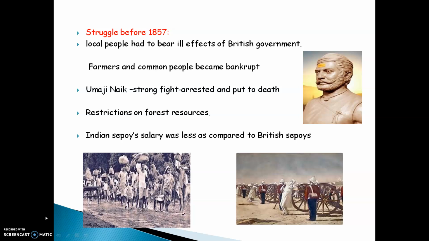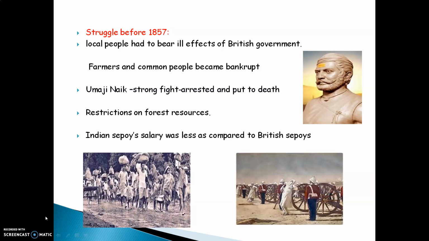In such a situation, a person called Umarchand Naik had a strong resistance against the Britishers. He fought very hard against the Britishers to support the common people, and because of that, he was arrested and put to death by the British government.